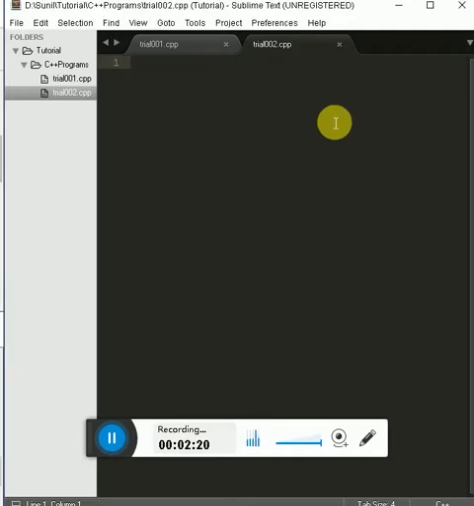Okay, now let's begin the Hello World program. We'll be looking at the C++ program structure, how it works, from where it starts and where it ends.